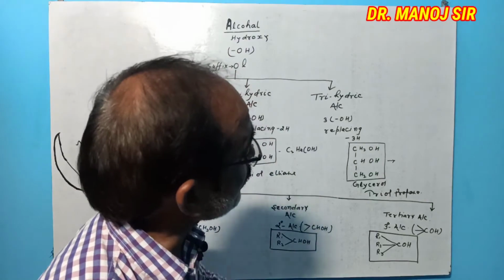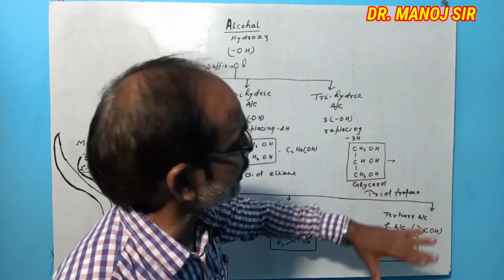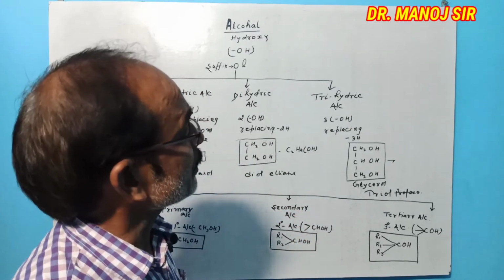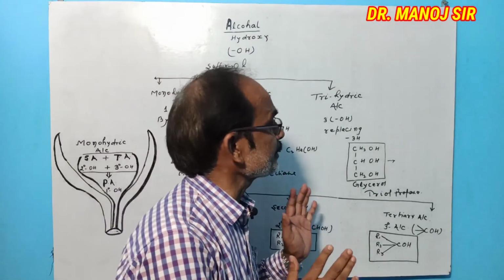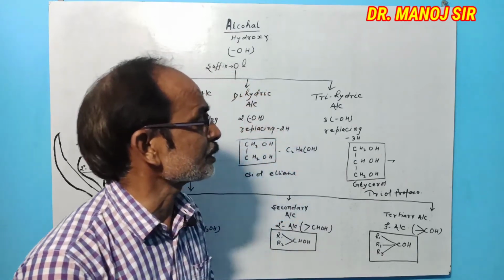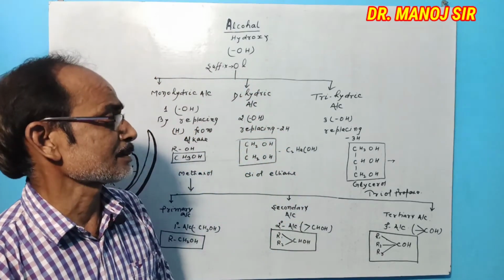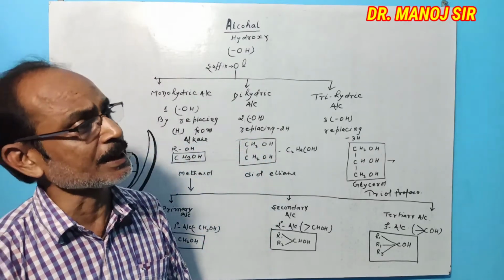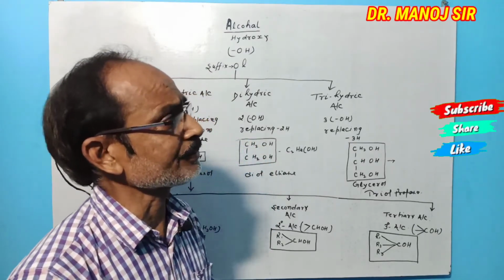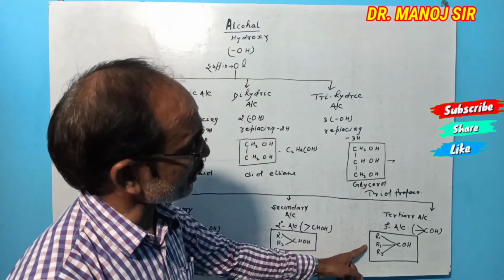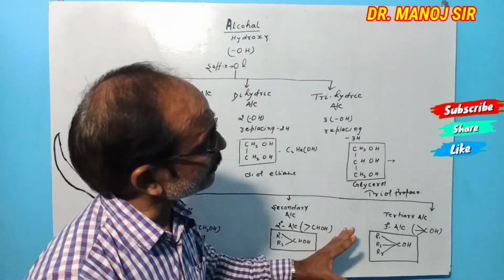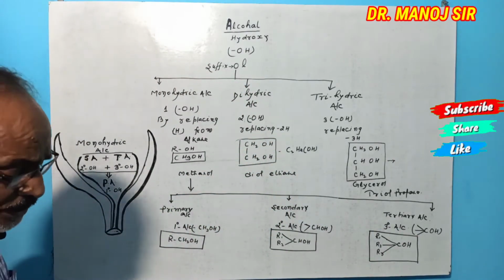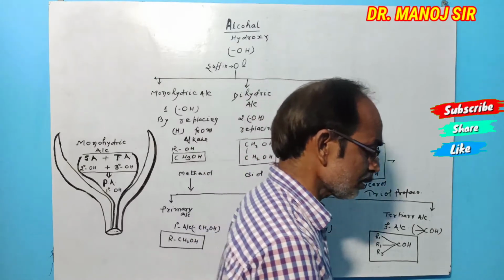Tertiary alcohol is third degree alcohol. Their representing symbol is triple bond carbon OH. Triple bond represents 3 radicals, either the same or different, that is R1, R2, R3 and so on. Alcohol is hydroxy, their suffix is ol, and